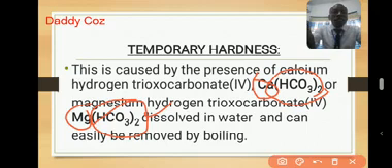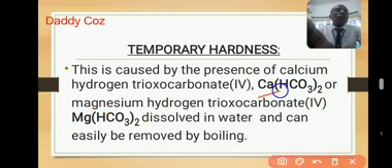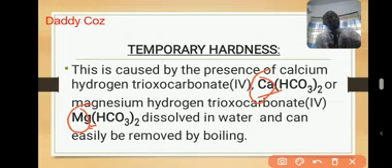Now remember that both calcium bicarbonate and magnesium bicarbonate contain the two ions that normally cause hardness. But if the two ions are introduced into the water in form of bicarbonate salt, in form of hydrogen carbonate salt, then you call that hardness a temporary hardness, because the hardness can easily be removed by boiling.